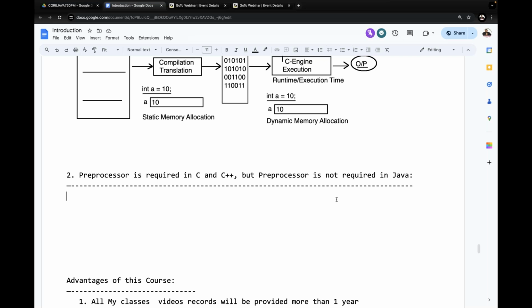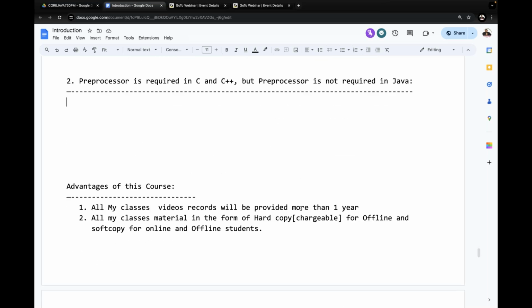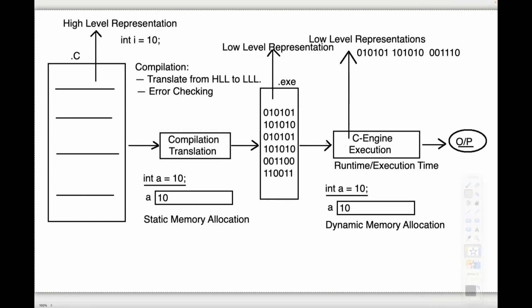All right, sir. Your attention is very, very important. Now try to put more concentration. Before going to understand whether preprocessor is required or not required in C, C++, Java, first of all, tell me what is preprocessor, what is the job of the preprocessor, and what is the location of the preprocessor in programming languages. That we have to understand first. After that, we are going to understand whether preprocessor is required or not required. Later on, we are going to understand. Okay, all right, sir. Now observe carefully. What is the location of the preprocessor? Everybody, put more concentration.